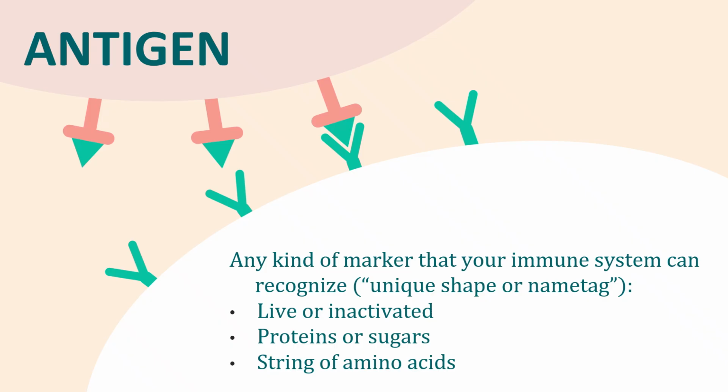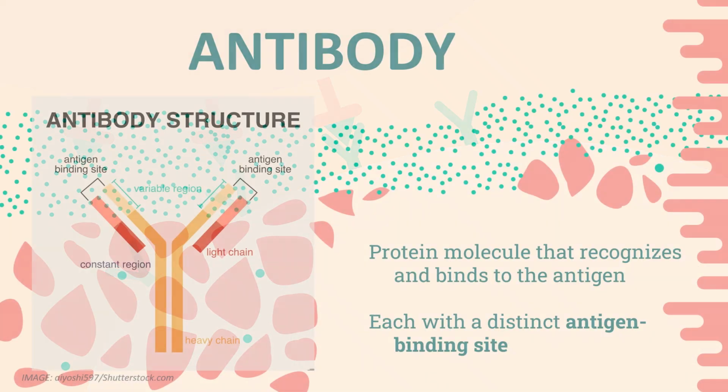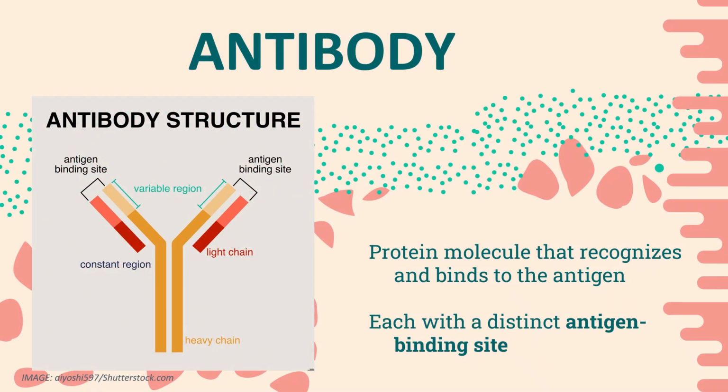Now, it basically acts as a name tag or, in your case as med students, your uniform that identifies whether or not something is foreign or possibly intrusive to the body. So these can be either live or inactivated portions, proteins or sugars, or a string of amino acids. On the other hand, antibodies are the protein molecules that the body produces that recognize and bind to the antigen. It has distinct antigen binding sites for every antigen.